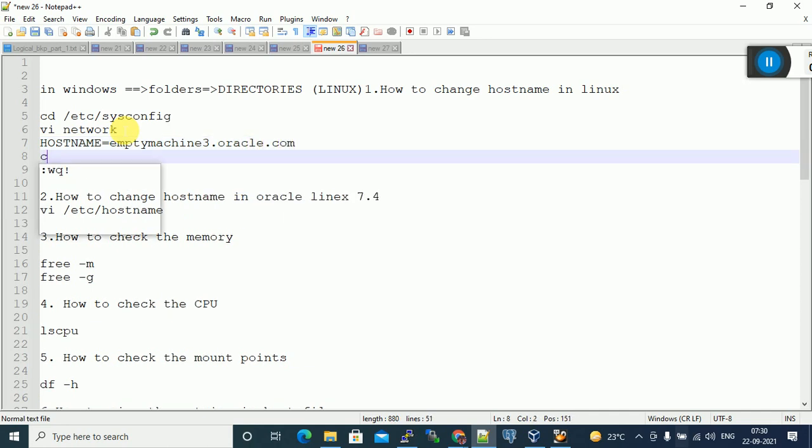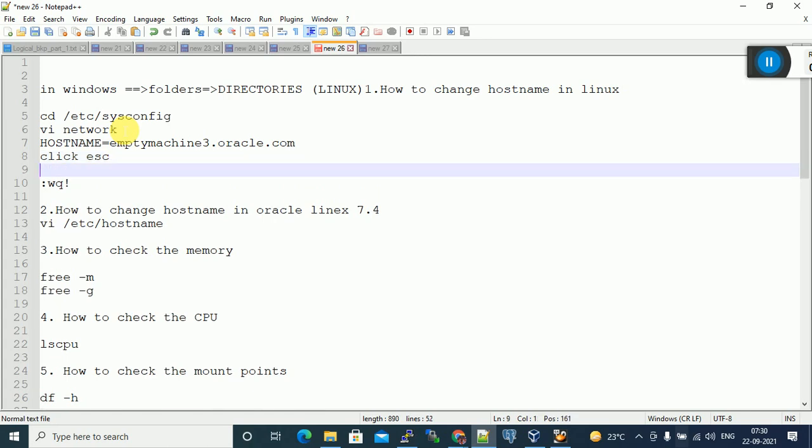After changing, you need to click on Escape on the keyboard. After that, Shift plus colon on the keyboard. You have to press them at one time. Shift colon, so that it will print two dots.